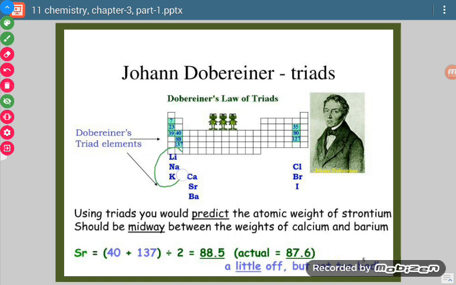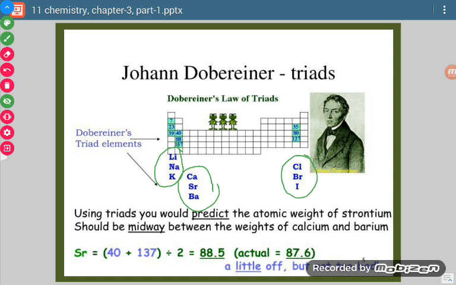One was lithium, sodium, potassium. Second was calcium, strontium, barium. And third was chlorine, bromine, iodine. So he could find only three triads at that particular time when very few elements were known to us. Whatever elements were known to us, on the basis of those elements, he found this relation. Now what is the relation? What is this Döbereiner theory of triads?